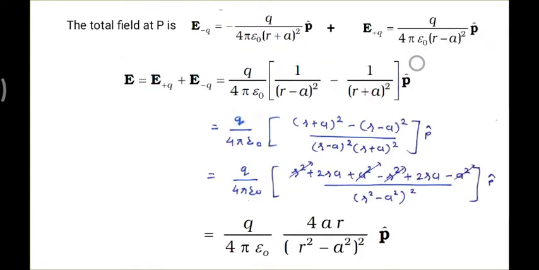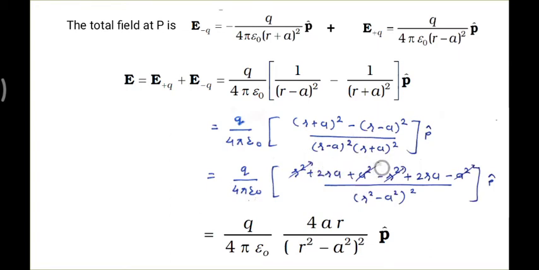This is the expression for E plus q. We just add them, because this term is negative. While adding, q upon 4 pi epsilon 0 and p cap are common here. So from this term I am taking plus, and this negative term I am taking here. Then with simple mathematics, take the LCM. (r plus a) squared expands as r squared plus 2ra plus a squared. Take care of the negative sign here, and do the same expansion at the bottom.